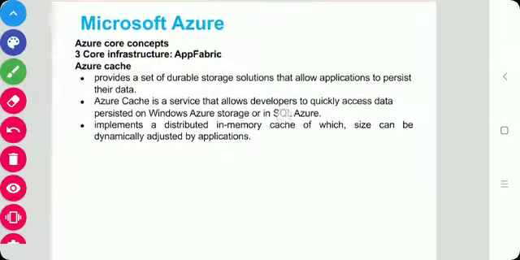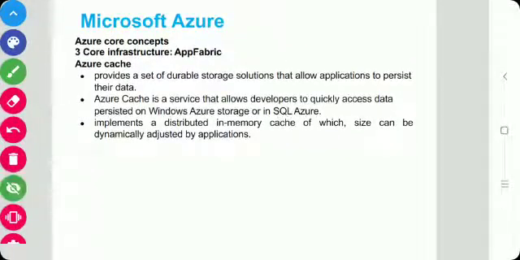Next is Azure cache. As we know, cache is used for faster access. Windows Azure provides a set of durable storage solutions that allow applications to persist their data. Azure cache is a service that allows developers to quickly access the data which is stored in the Azure cache.